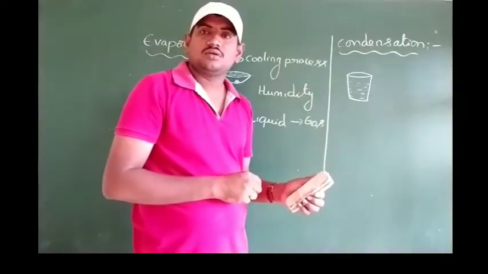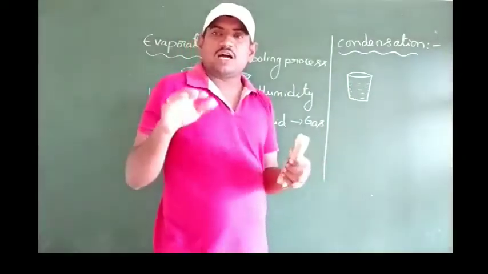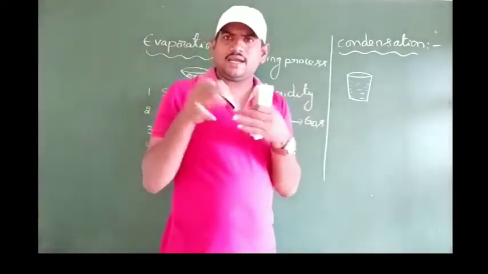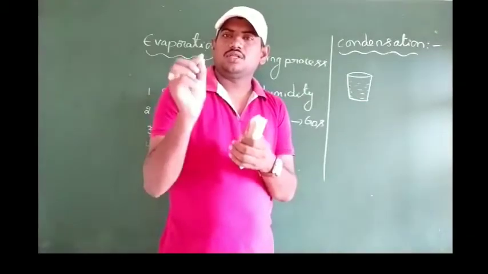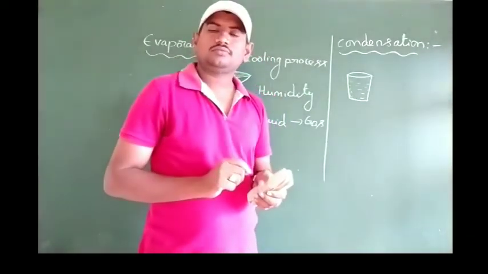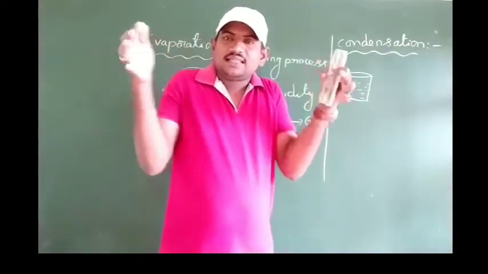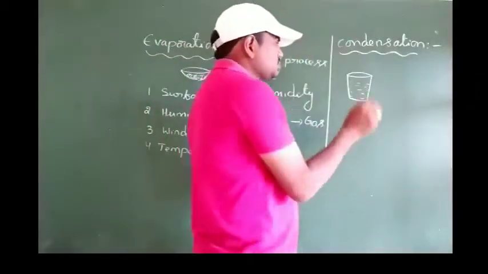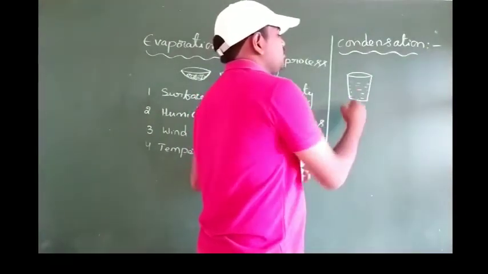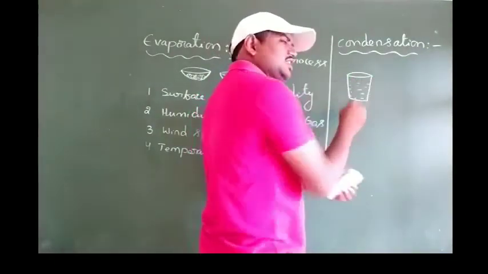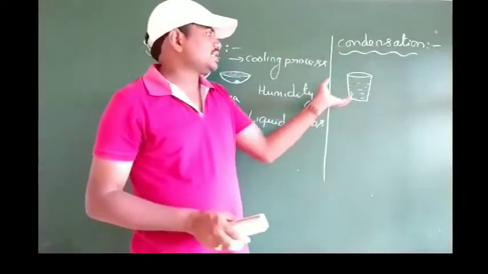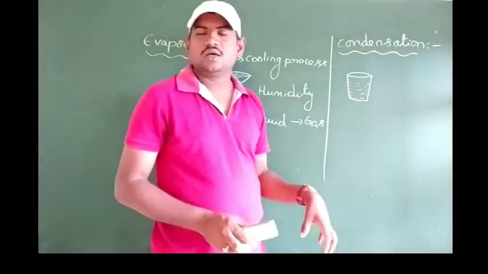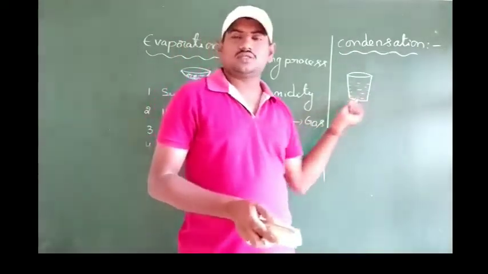Whenever the energy of the surrounding molecules decreases, they try to come close together in the form of small droplets. When their energy decreases, they come close together so that they form small droplets. Because of that, small droplets are formed on the outer surface. These droplets are nothing but the water molecules present in the surroundings. As their energy is decreased, they form small droplets on the glass.